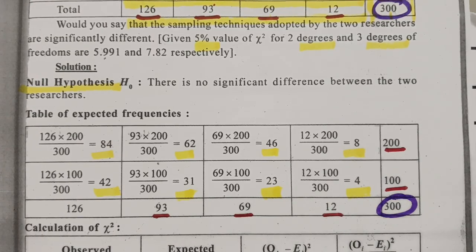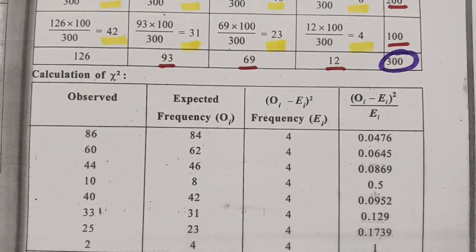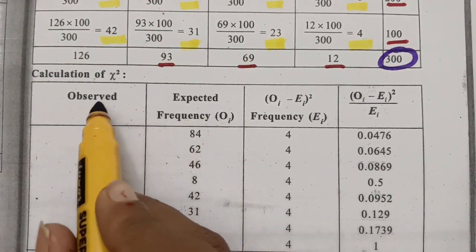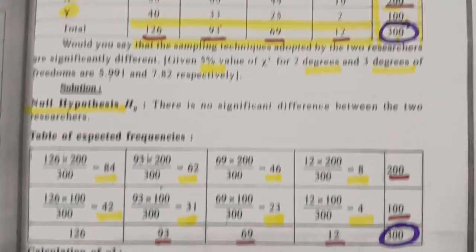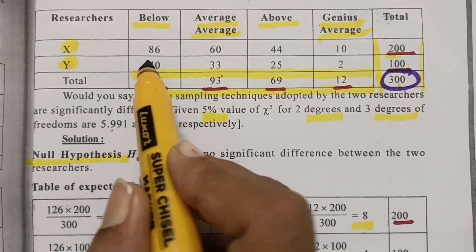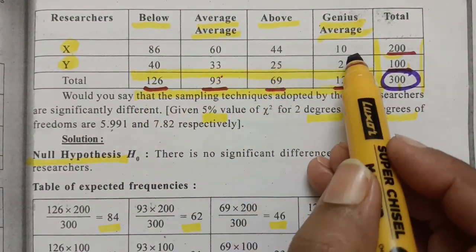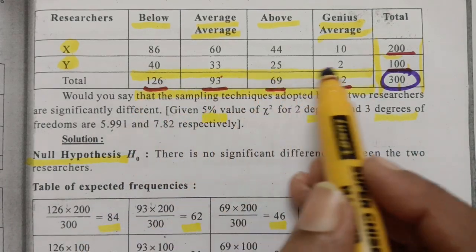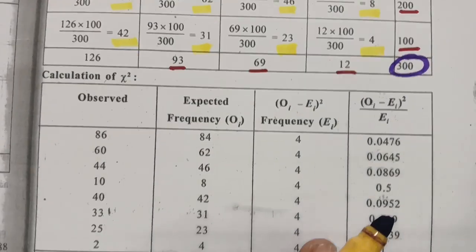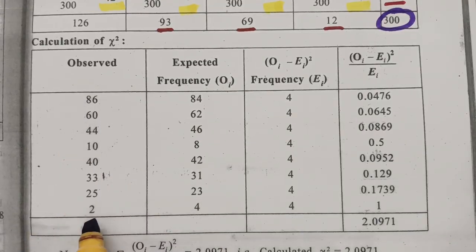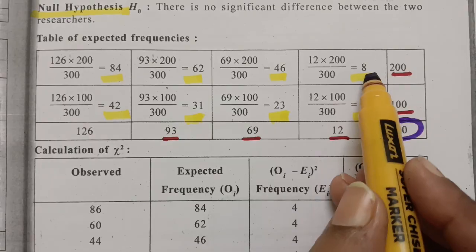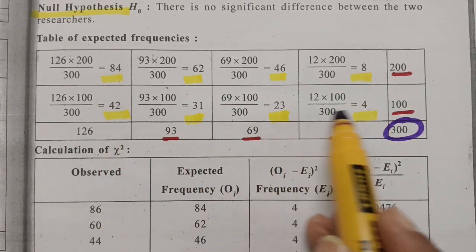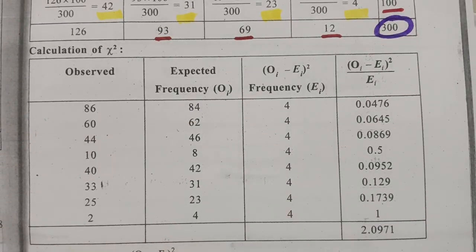And next one for calculating the chi-square value. So these are all the observed frequencies and expected frequencies. Observed frequencies we'll be getting from the table, that is 86, 60, 44, 10, 40, 33, 25, 2. So here we have to place it in the first column, observed frequencies, and the expected values are 84, 62, 46, 8, 42, 31, 23, 4. So we have to place it in column 2.